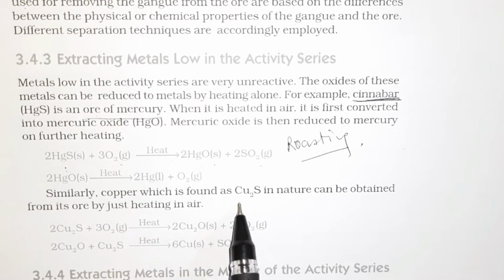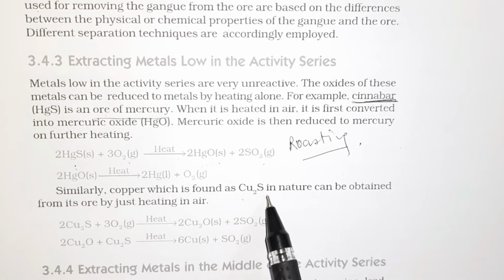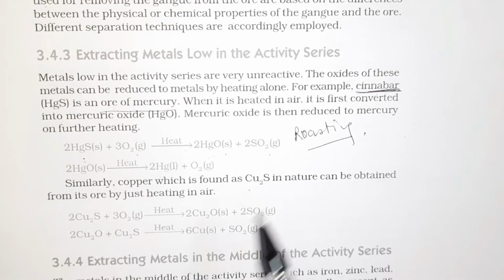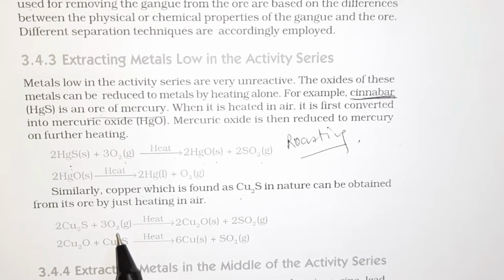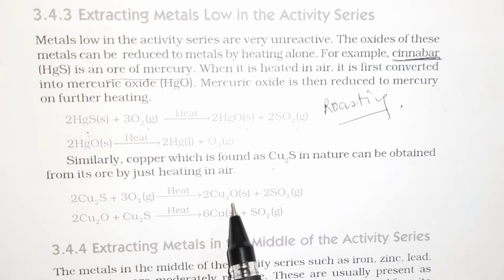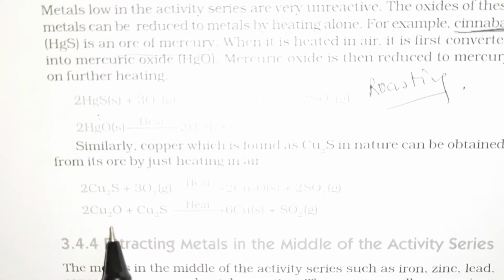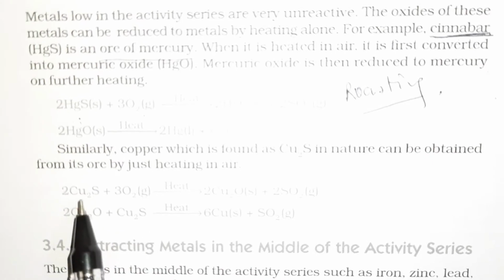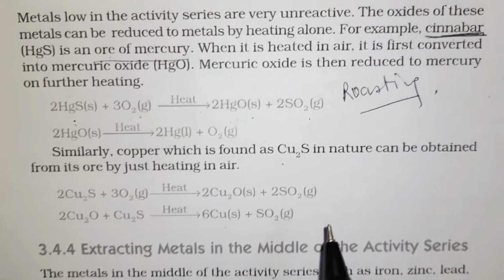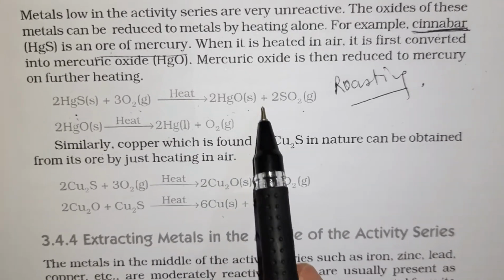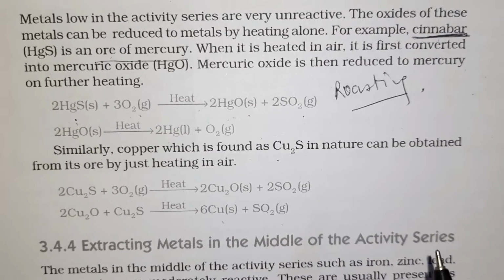Similarly, copper is found as Cu2S in nature. It is present under the surface of the earth in the form of sulfide. Whenever we have sulfide ore, we need to heat it in presence of air. Now when this sulfide ore is heated in presence of air, it gets converted into its corresponding oxide, and sulfur dioxide is released. Now this copper oxide is heated with more of copper sulfide, and we get copper and sulfur dioxide. So these are the two examples which we have taken, mercury and copper, for the elements which are present low in the reactivity series.